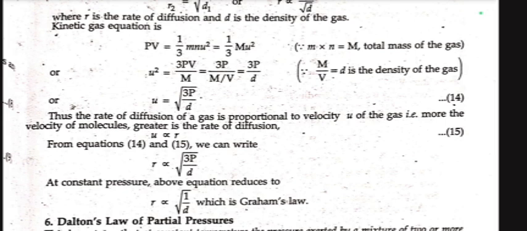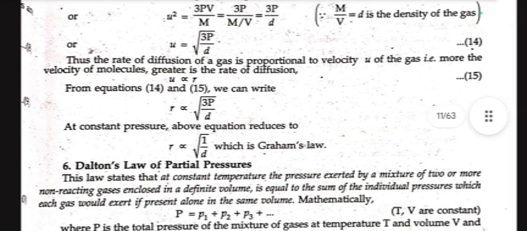From equation 14 and 15, which are u equal to under root 3P upon d and u is proportional to r, which is equation 15, we can write r is proportional to under root 3P upon d at constant pressure. The above equation reduces to r proportional to under root 1 upon d, which is Graham's law.